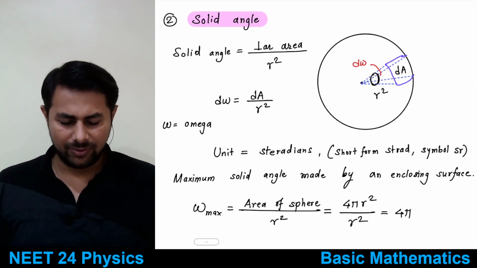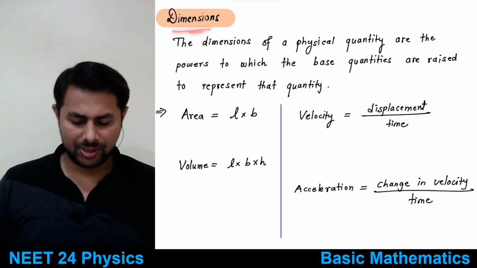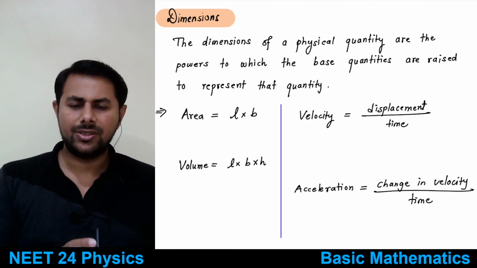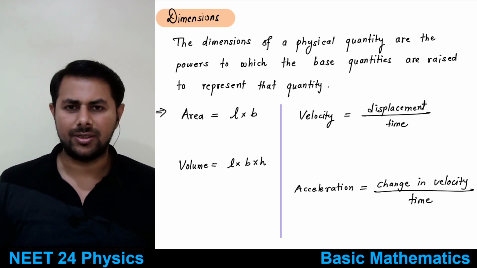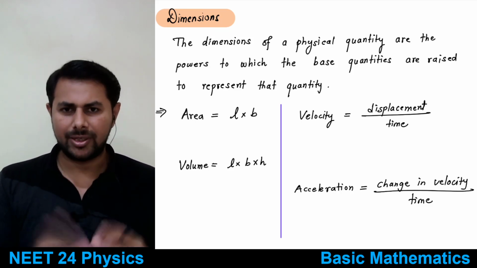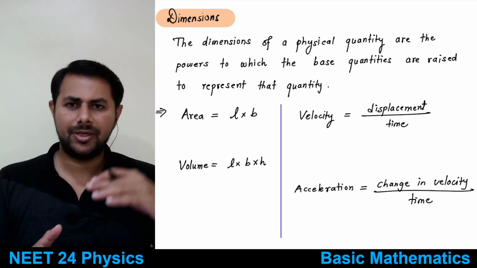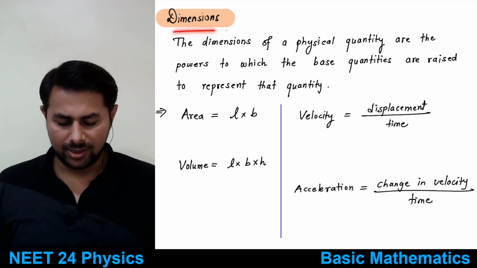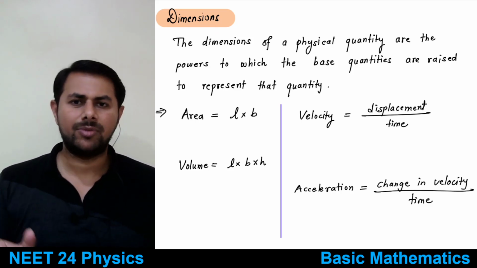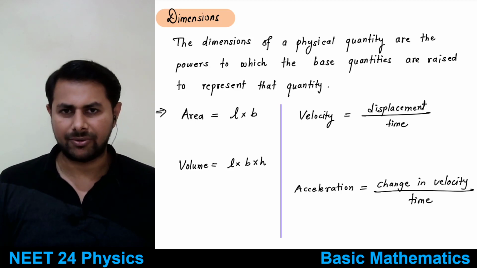That way is dimensions. So what is the dimension? It's the power to which the fundamental quantity has to be raised in order to get a derived quantity. The power to which the fundamental quantity or quantities have to be raised to get the formula for a derived quantity is known as dimension. So it is the relation between fundamental quantities and derived quantities.